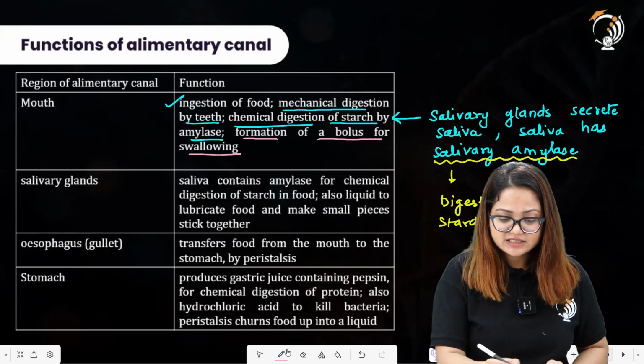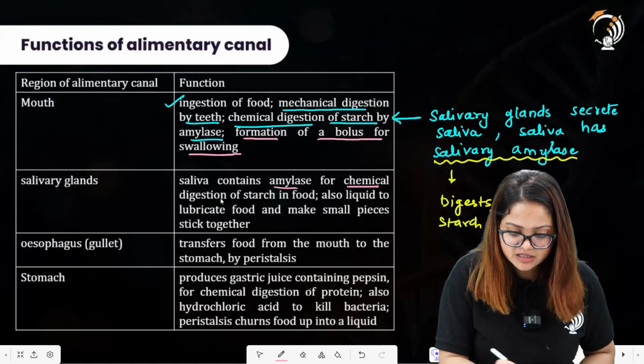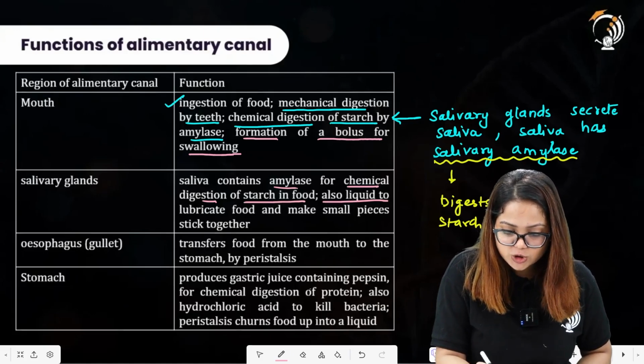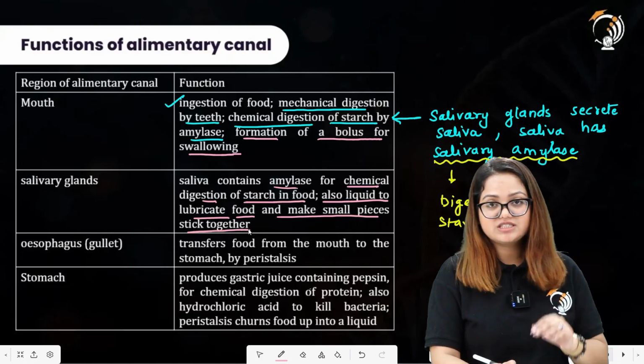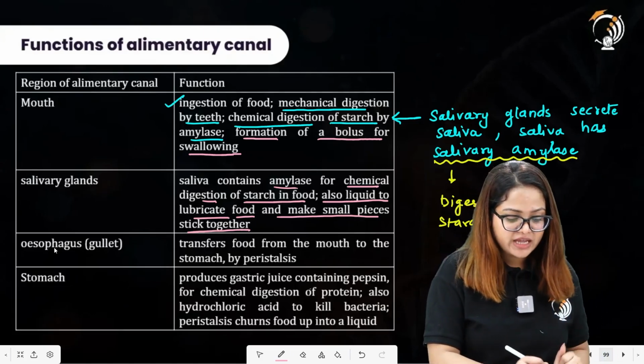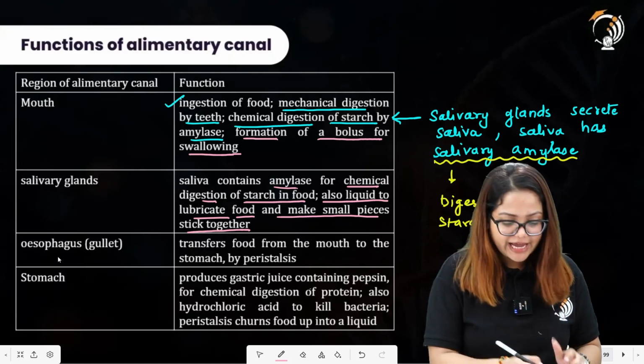Salivary glands are there. Saliva contains amylase for chemical digestion of starch in food, also liquid to lubricate food and make small pieces stick together. So this is the function of saliva actually. Esophagus, that is also called food pipe.